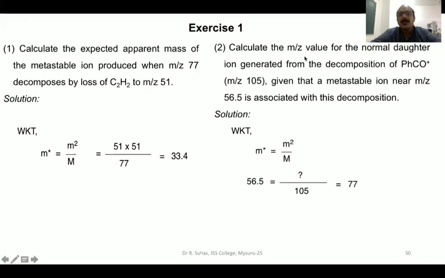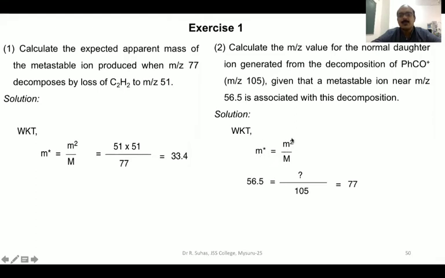Second problem: calculate the M by Z value for the normal daughter ion generated from the decomposition of PhCO plus, a benzoyl cation with M by Z 105, given that a metastable ion near M by Z 56.5 is associated with this decomposition. So this is a slightly different kind of problem. They have given the mass of the parent ion and the mass of the metastable ion, and they are asking us to calculate the mass of the daughter ion. When two parameters are known, the third one can be easily found out by putting all those terms in this equation.